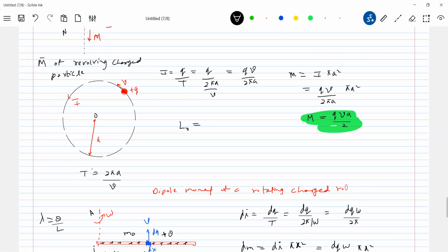About the center, this should be equal to m a square into omega. So m by L naught q. Okay, I should write v equal to a omega, no? So this will become a square omega by 2.